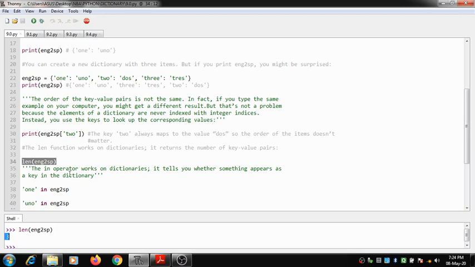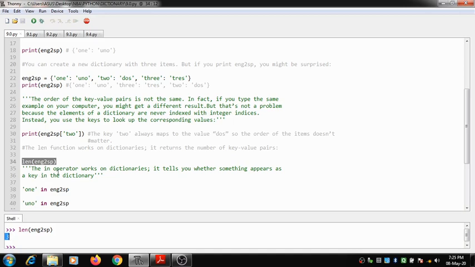Okay, so the in operator can also be used with a dictionary. So what does the in operator do? The in operator checks whether a particular key is present in the dictionary or not, or whether an item is present in a list or not.